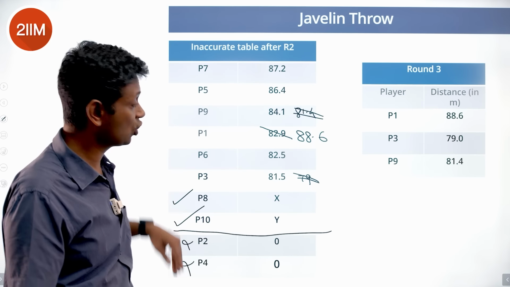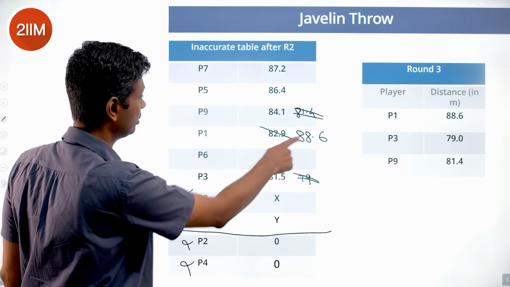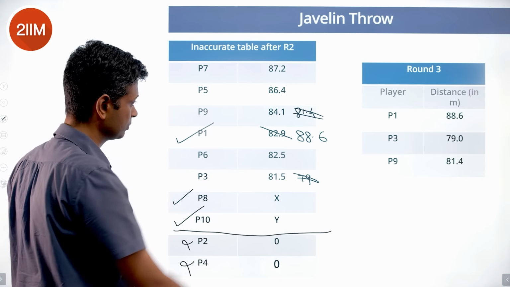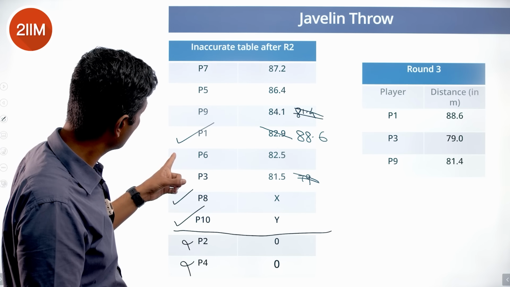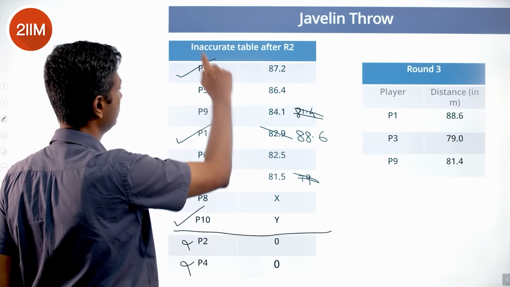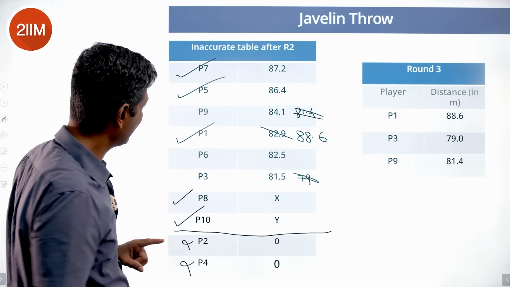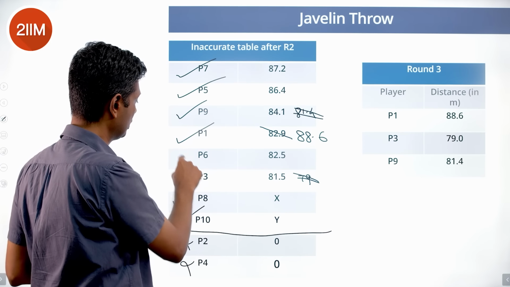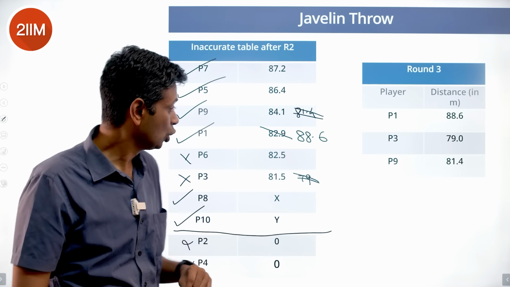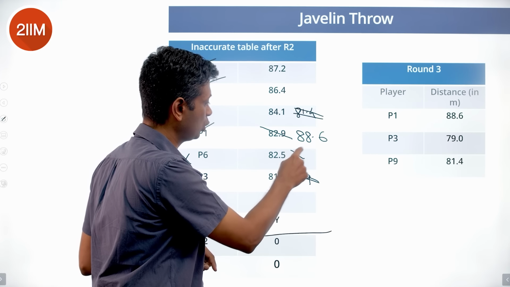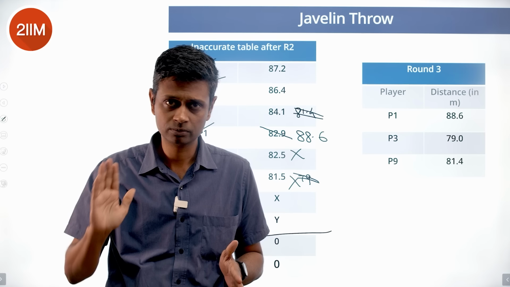Out of these 6, 4 should be in. The best standout performance is 88.6. That is in. After that comes 87.2. This is in. Then an 86.4. This is in. Then 84.1. This is in. These 2 are out. P6 and P3 get disqualified. So these 2 scores don't make the cut for phase 2, rounds 4, 5, 6.